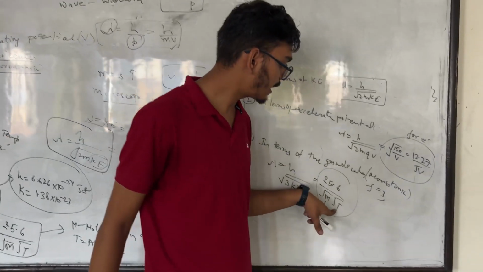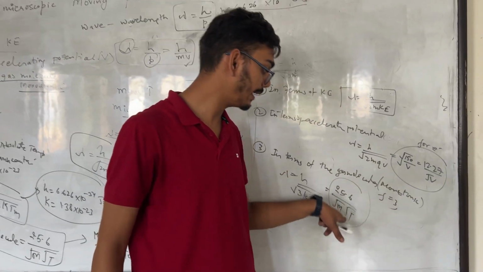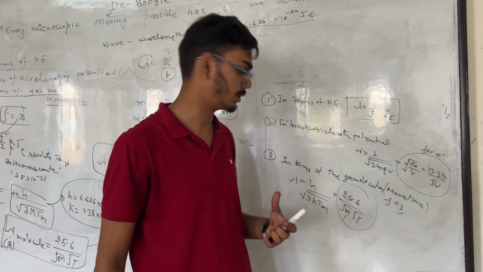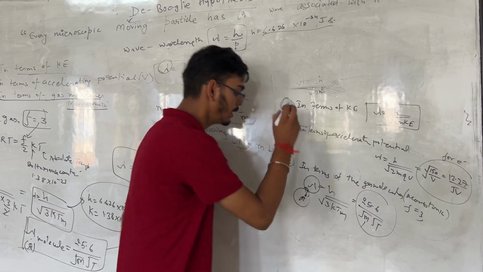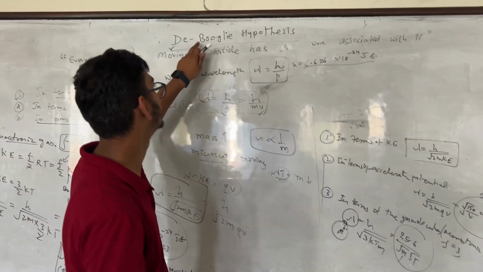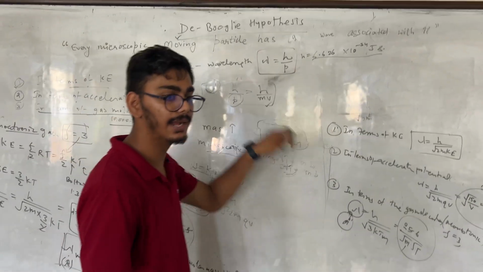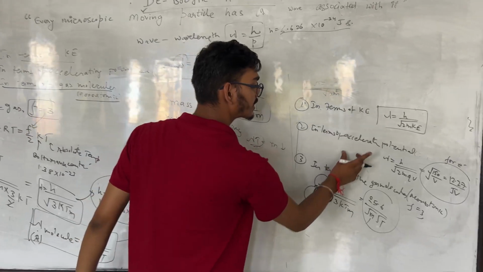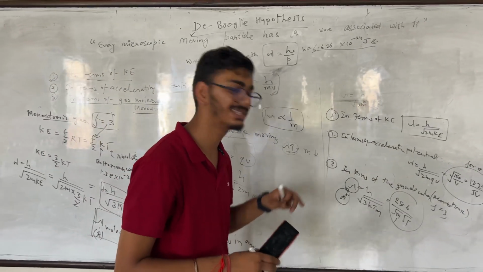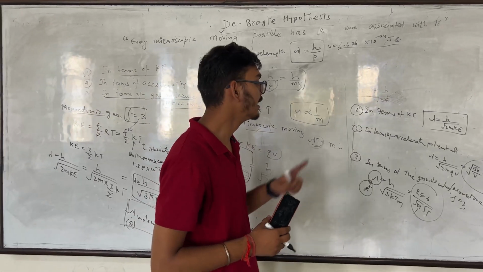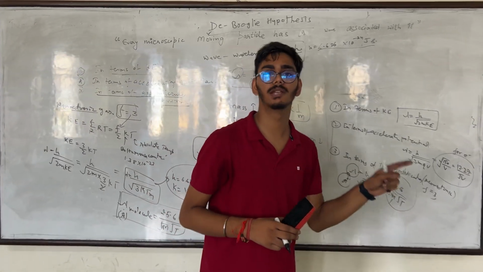Here T represents the absolute temperature, and we get the value of lambda in angstrom. So this is the most important concept, the de Broglie hypothesis, and these relations are very fruitful to solve the numerical parts in quantum mechanics, modern physics, as well as in statistical and thermal physics.